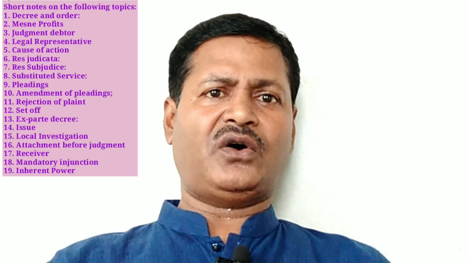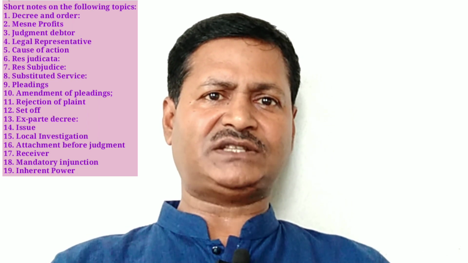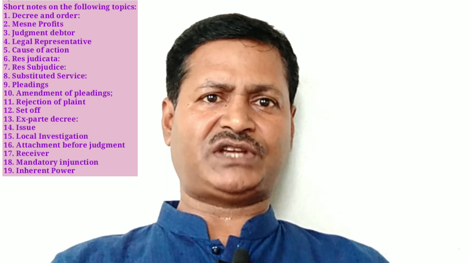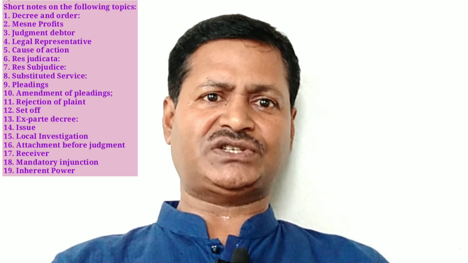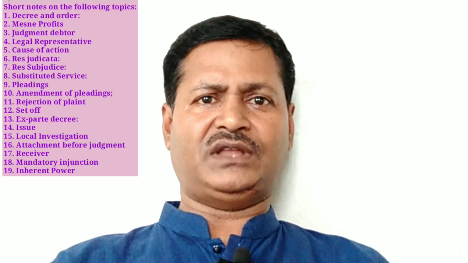Generally, the pleadings cannot be amended after the pronouncement of the judgment. However, when an appeal against the judgment is filed, the application for amendment of pleadings can be made, because an appeal is the continuation of the main suit.